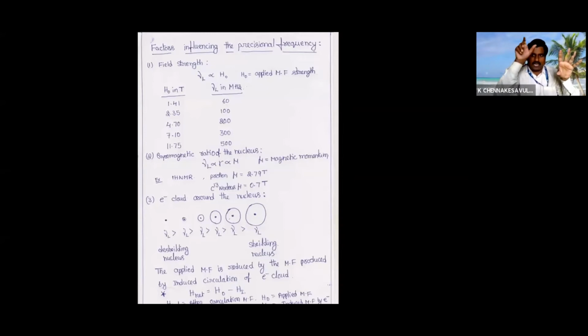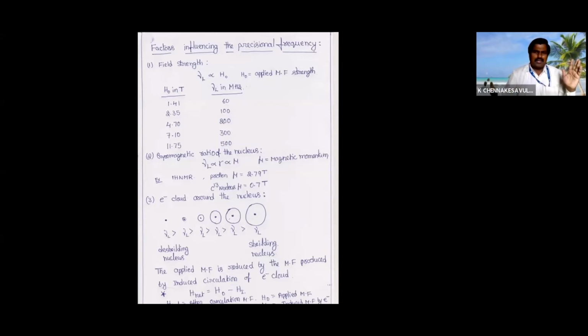The C double bond O is the same, but one side is CH3 and one side is H. That means we have two types of hydrogens. Like this, we can distinguish non-equivalent hydrogens by the NMR technique. By using proton NMR, we can find the number of non-equivalent protons. By using carbon NMR, we can find the non-equivalent carbons.